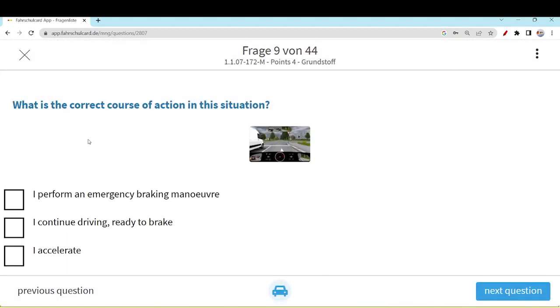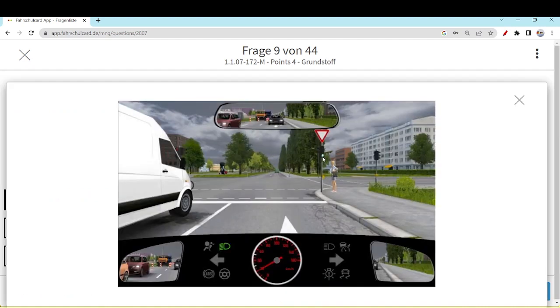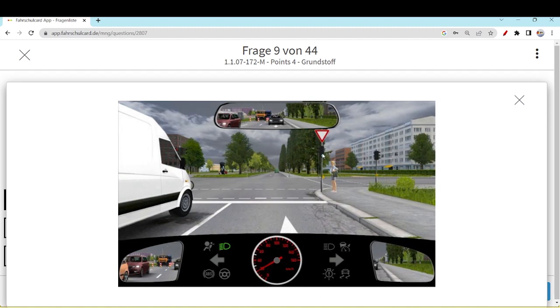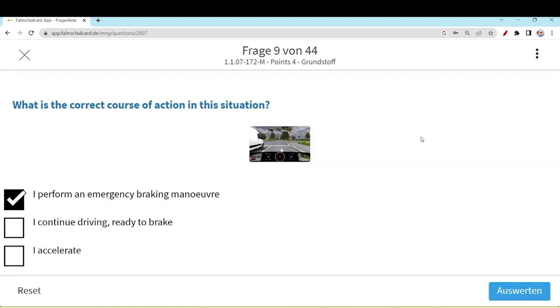Go to the question. What is the correct course of action in this situation? I perform emergency braking maneuver. That is correct, because you have the priority. That's fine, the signal is green, but still this cyclist is almost on the roadway. He will definitely continue the journey. He will never stop. So you are a responsible driver. You should do the emergency braking. Although you are in the right, you have the green signal, but be careful.